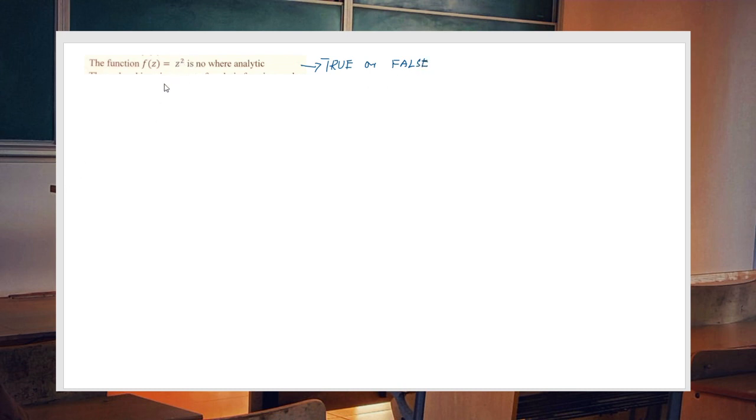Actually, it's a polynomial function. A polynomial function is entire, that is, it is analytic everywhere. Every polynomial function is entire. What this statement says is that it is nowhere analytic. So the statement is simply false.